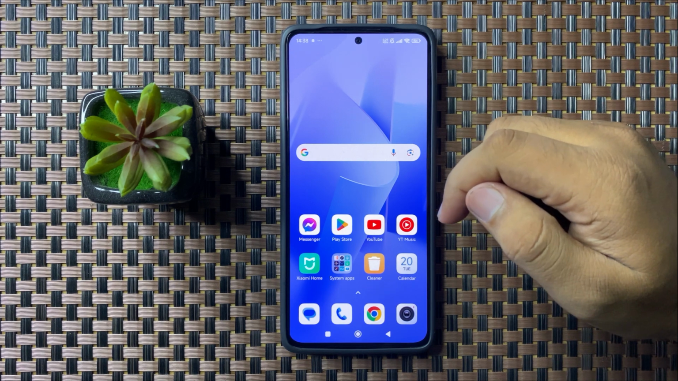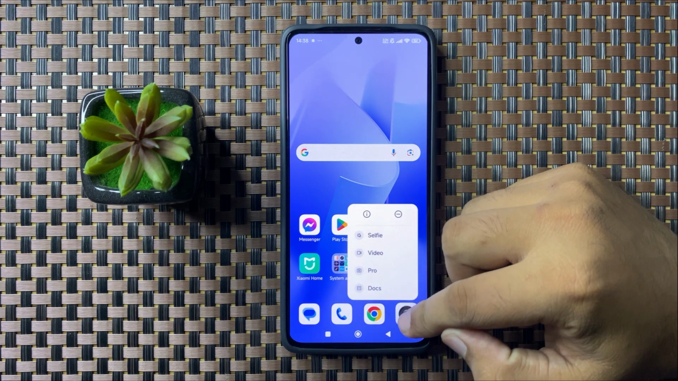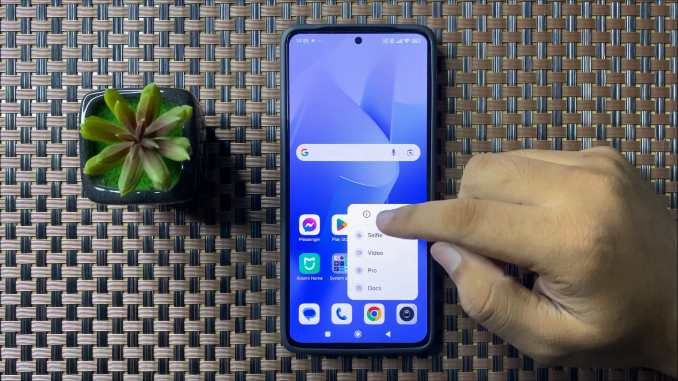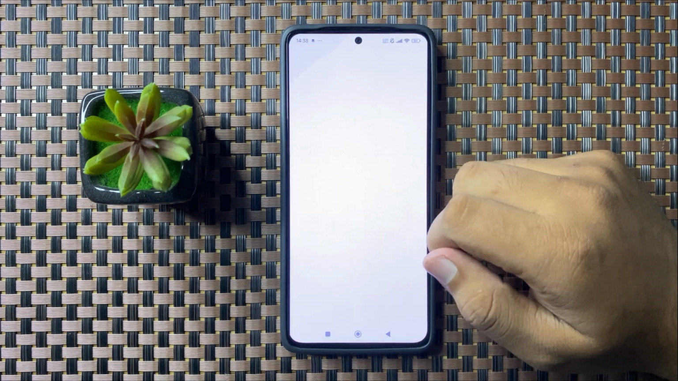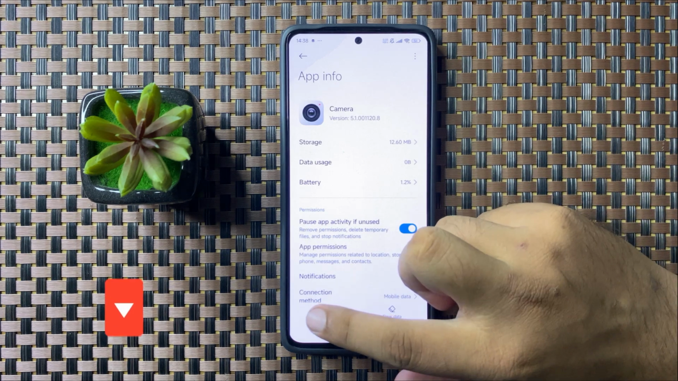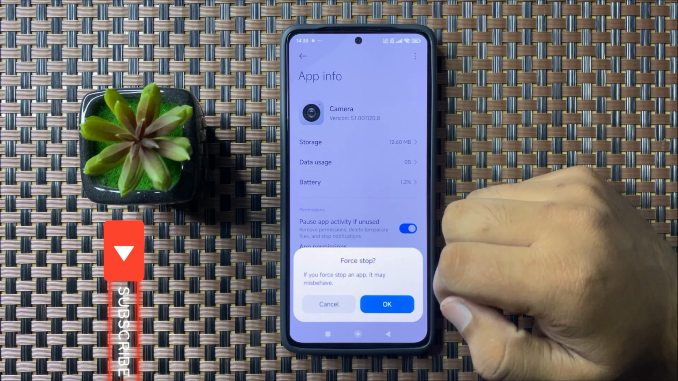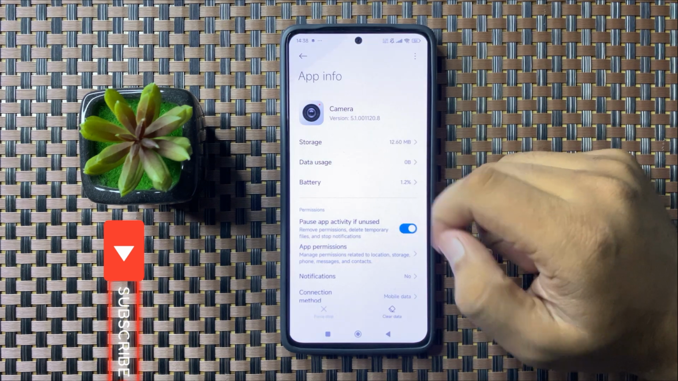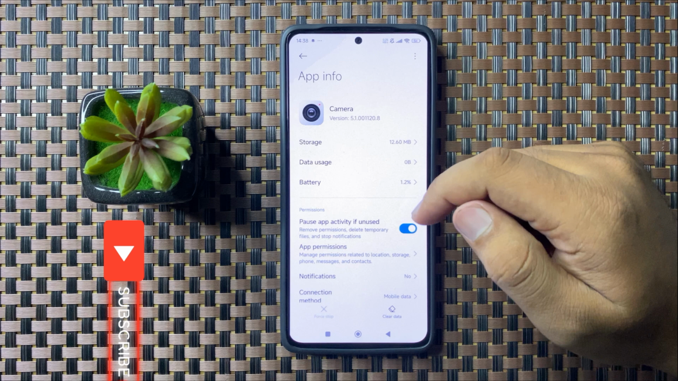But if you're still facing the issue, then force stop the camera app. So to do this, tap and hold on the camera app, then tap on this information icon, and then tap on this force stop option on the bottom left corner. Now tap on OK to confirm, and after force stopping the camera app, it will help you to fix the